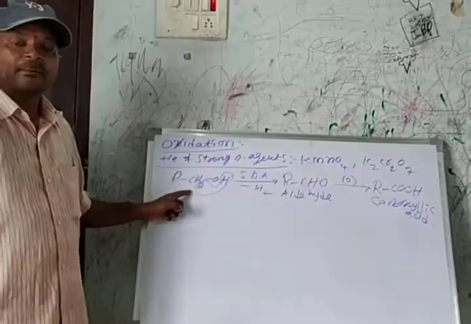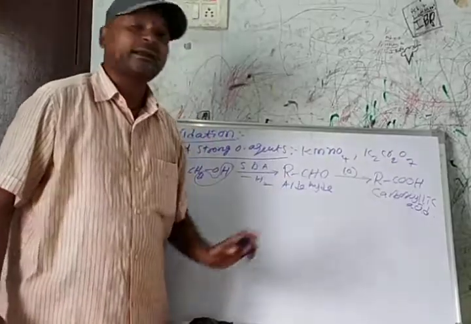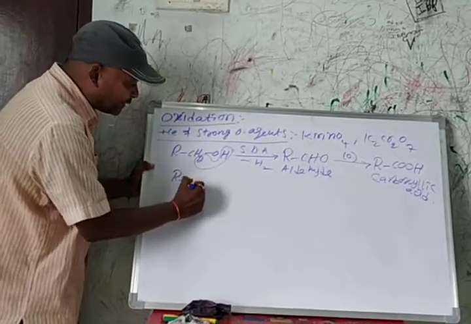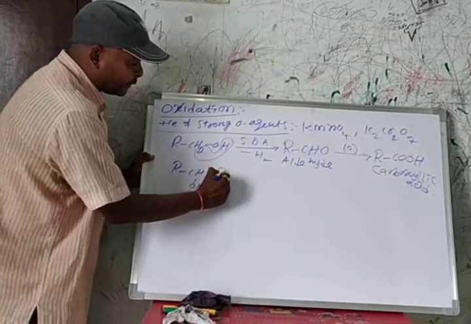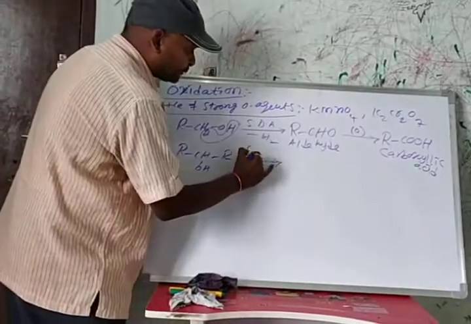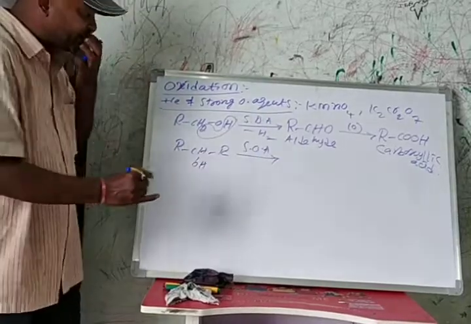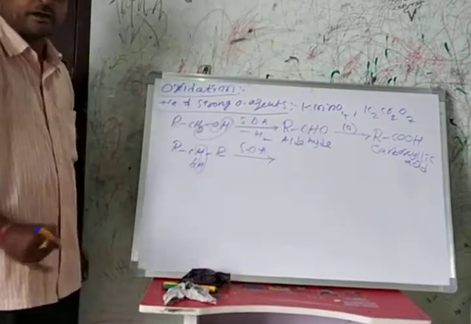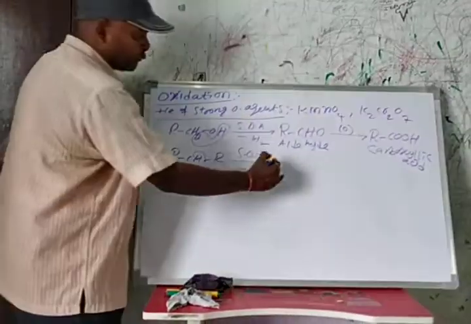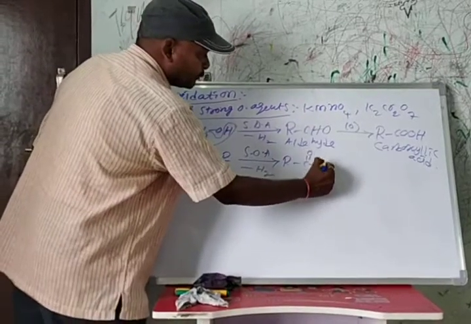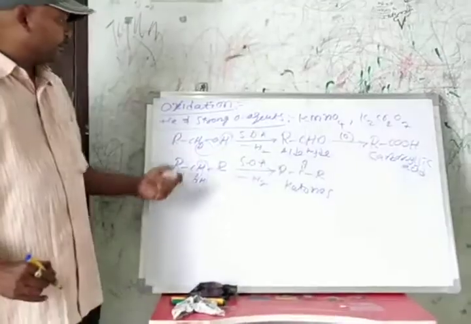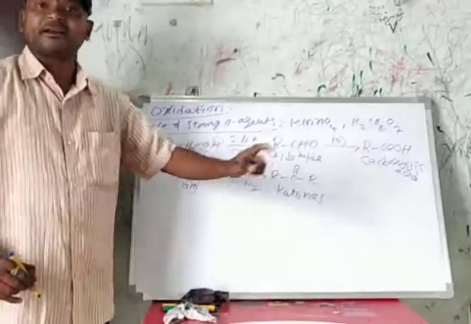Now if a secondary alcohol undergoes oxidation in the presence of a strong oxidizing agent, first it loses hydrogen, and ketones are formed.